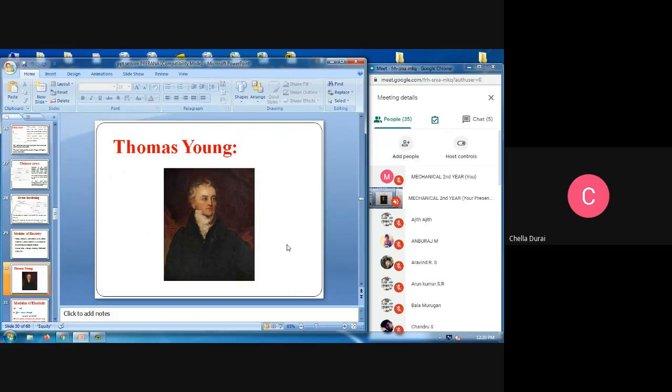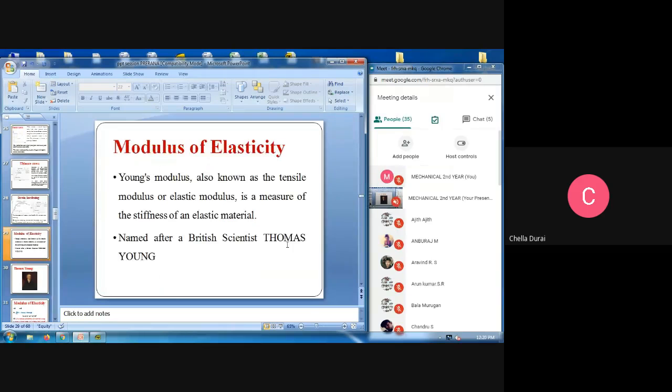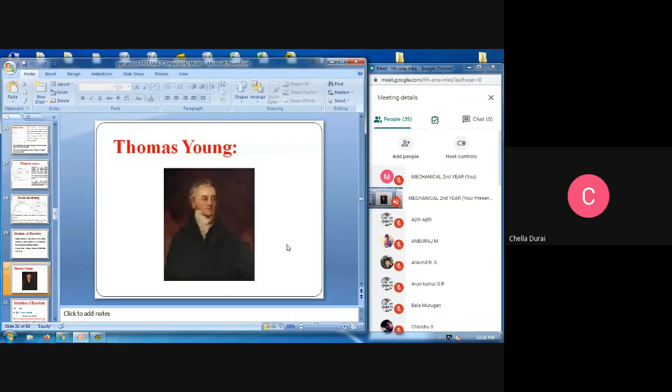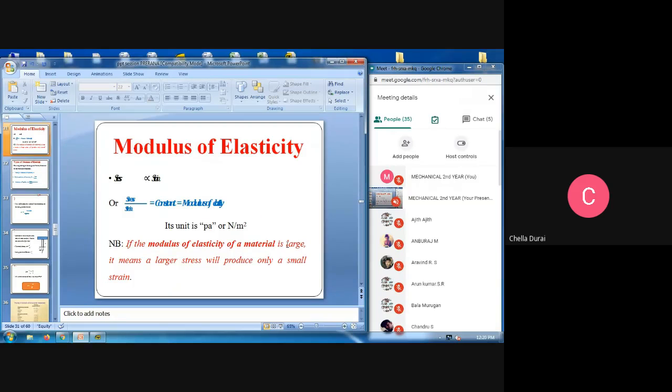Who is Thomas Young? His innovation in the strength of materials: we find out the modulus of elasticity. If the modulus of elasticity of a material is large, it means a large stress will produce only a small strain. Its unit is Newton per meter squared.